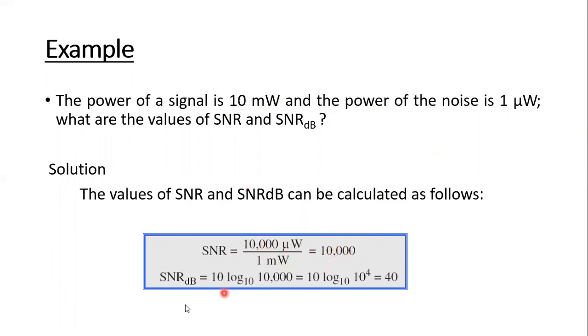Right. Then the SNR dB equals 10 log 10 SNR. So 10 log 10 of 10,000. So this is 10 power 4. Therefore 4 into 10 into log 10 of 10. Log 10 of 10 becomes 1. So 4 into 10, which is 40.